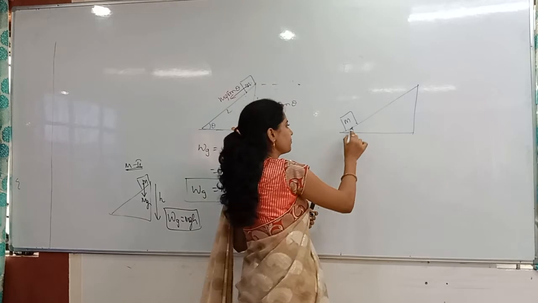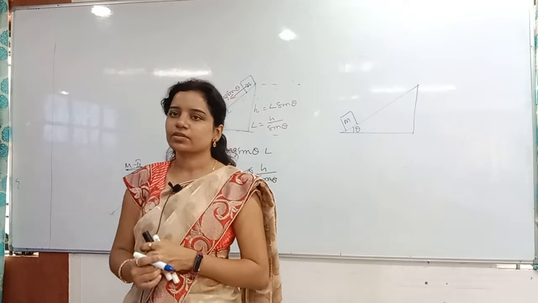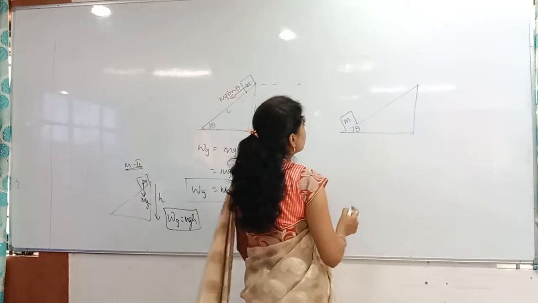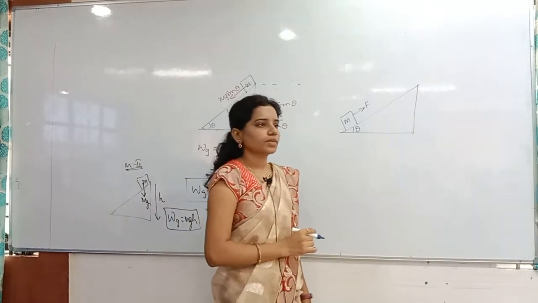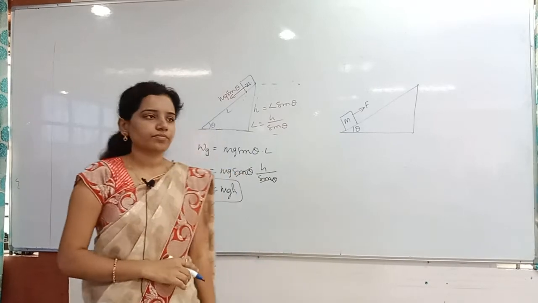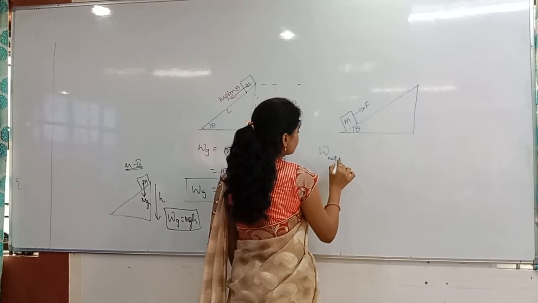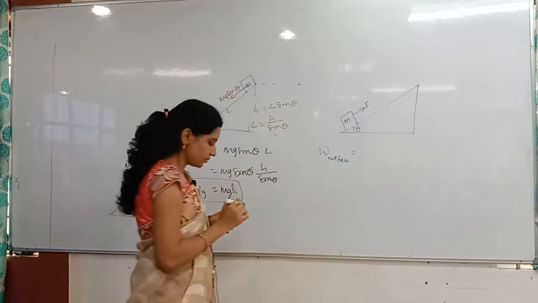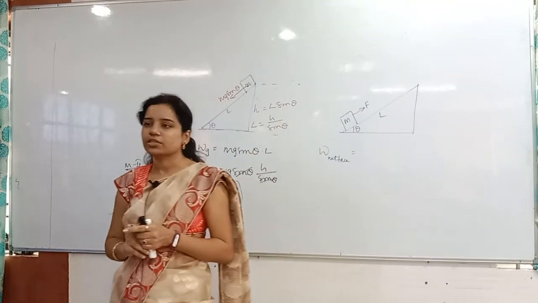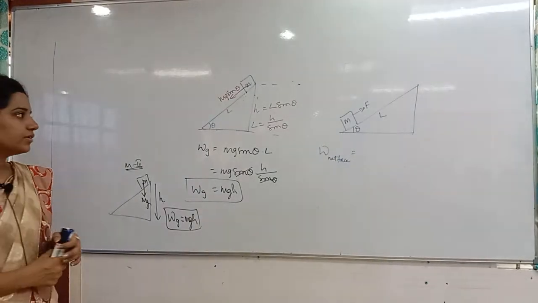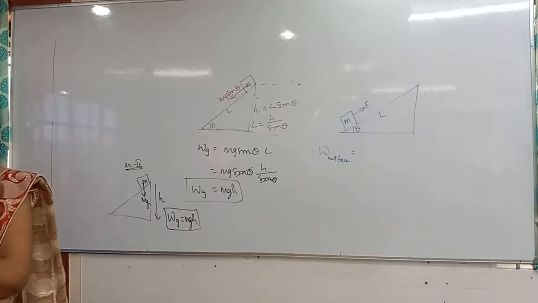Next problem. A block of mass m is pulled onto the inclined plane by applying a force F, and the length of the inclination is L. Then find the work done by the net force.